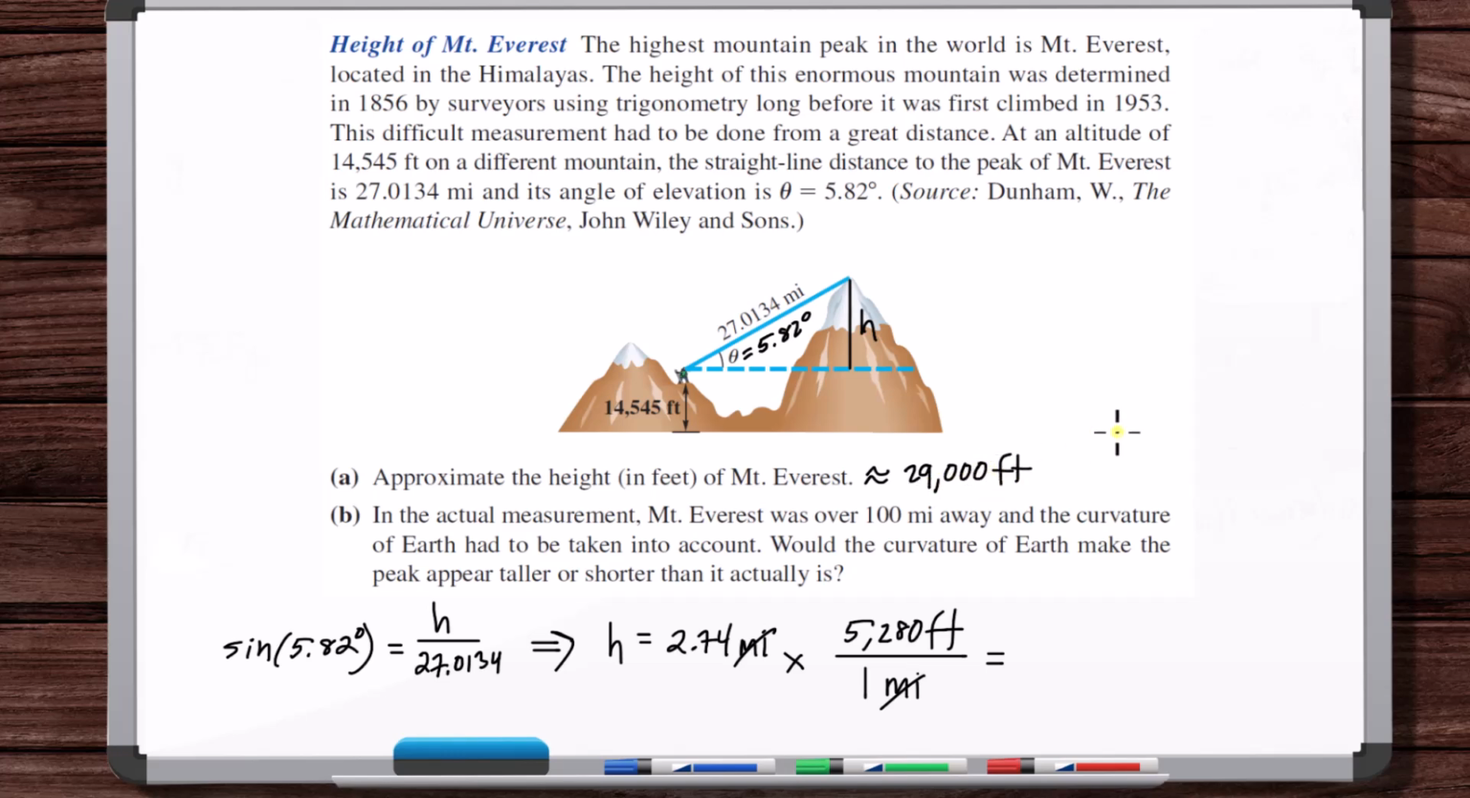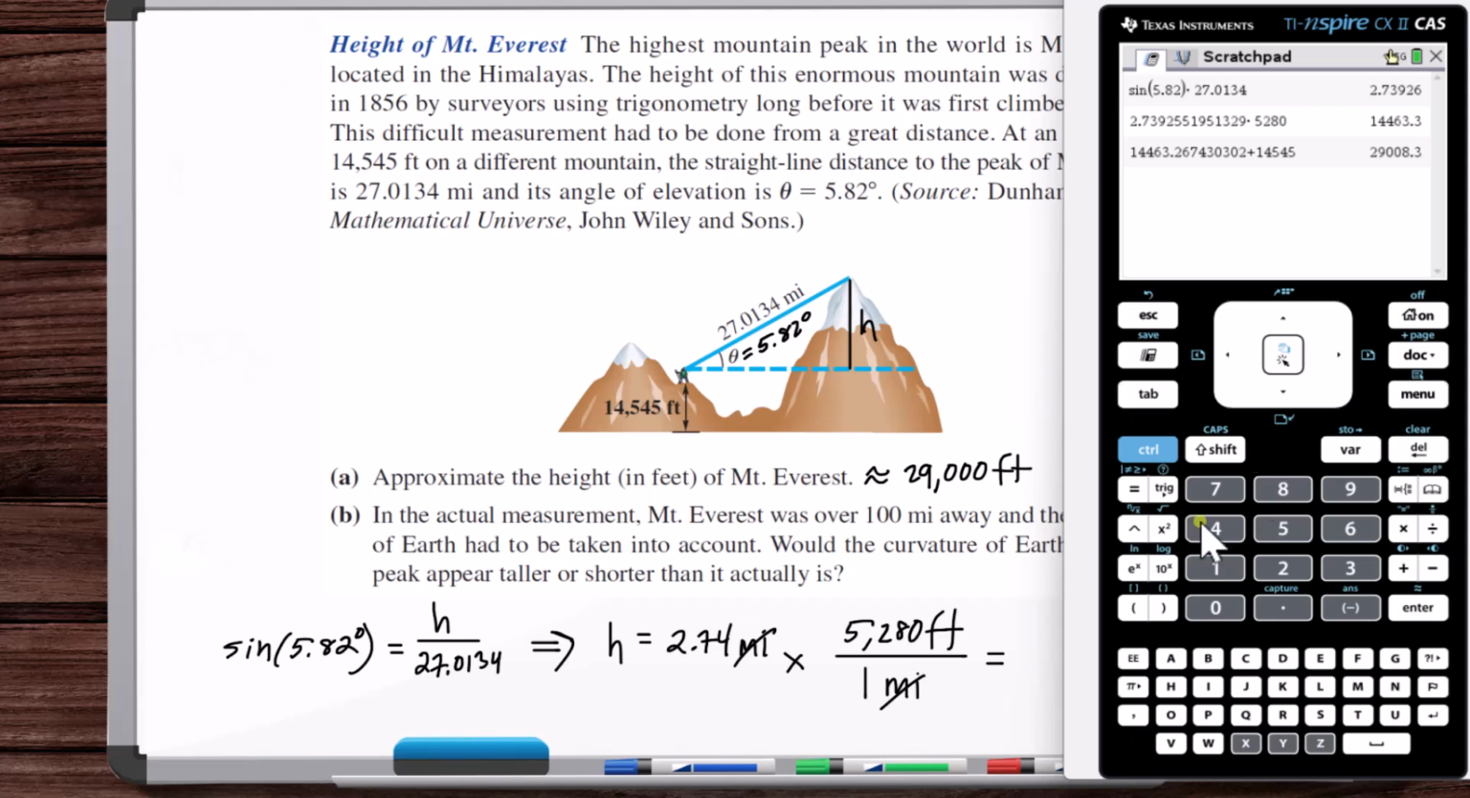And just to see what that is in miles, we could divide that, so that's in feet. So then we say there's 5,280 feet per mile. So we divide that by 5,280. So like 5.5 miles.